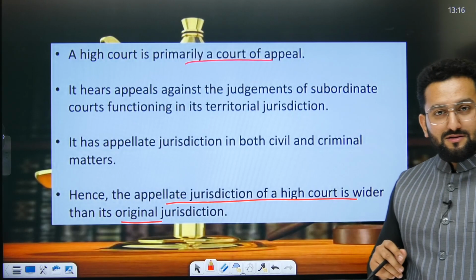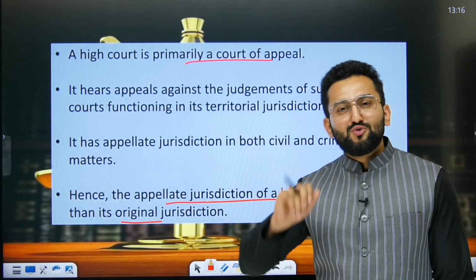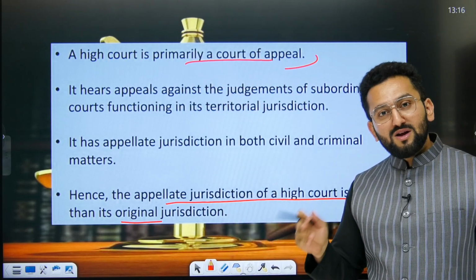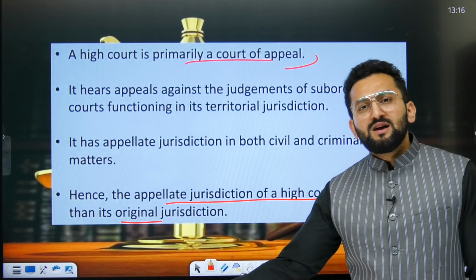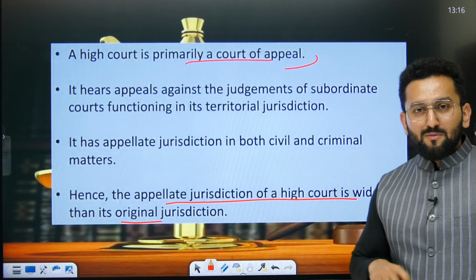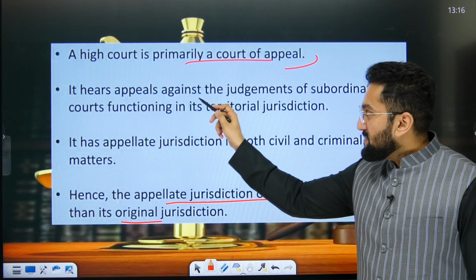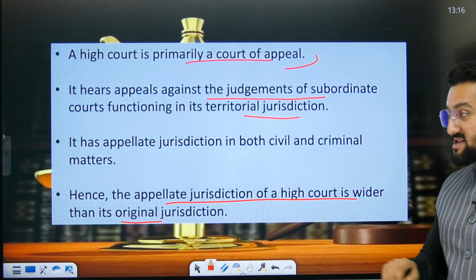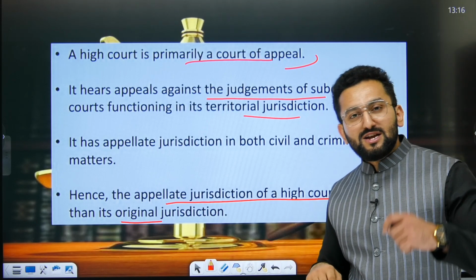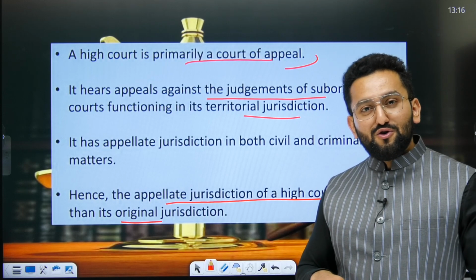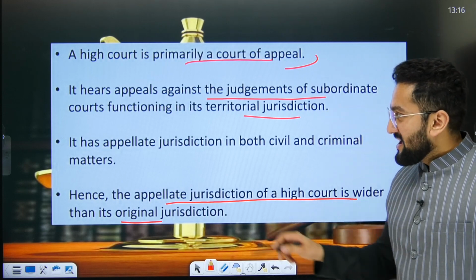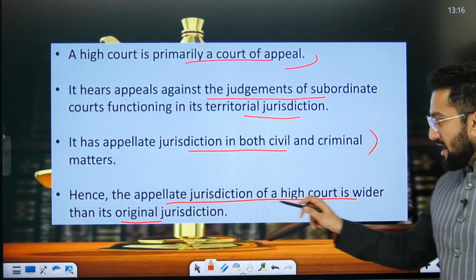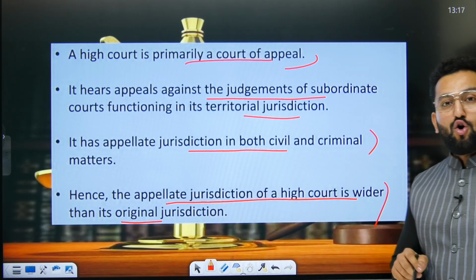Now appellate jurisdiction, it simply means by way of appeal you can reach the High Court. For example, the primary court of appeal is the High Court, means the High Court works primarily as a court of appeal, because from subordinate courts, district courts, matters are taken up at the High Court for appeal. It hears appeals against the judgments of subordinate courts in its territorial jurisdiction. Means if there is the UP High Court, it is not going to take up appeals from district courts of Madhya Pradesh, right? It has appellate jurisdiction in both civil and criminal matters. Hence, the appellate jurisdiction of the High Court is wider than the original jurisdiction.